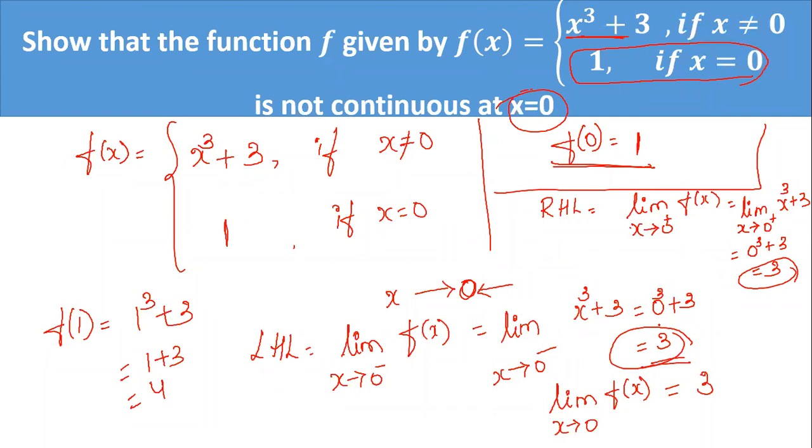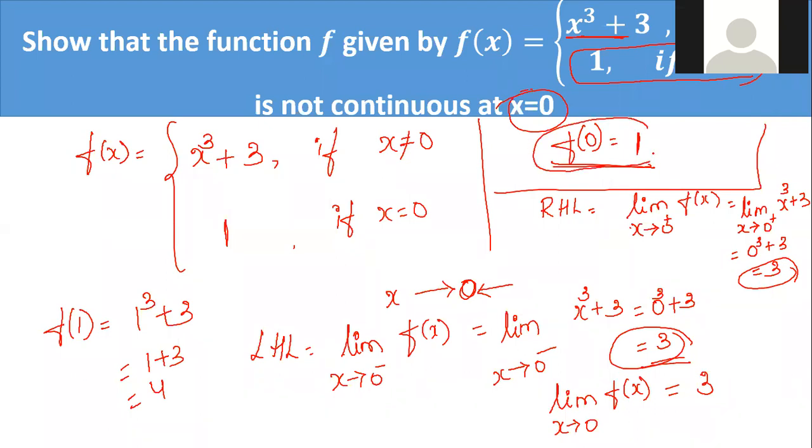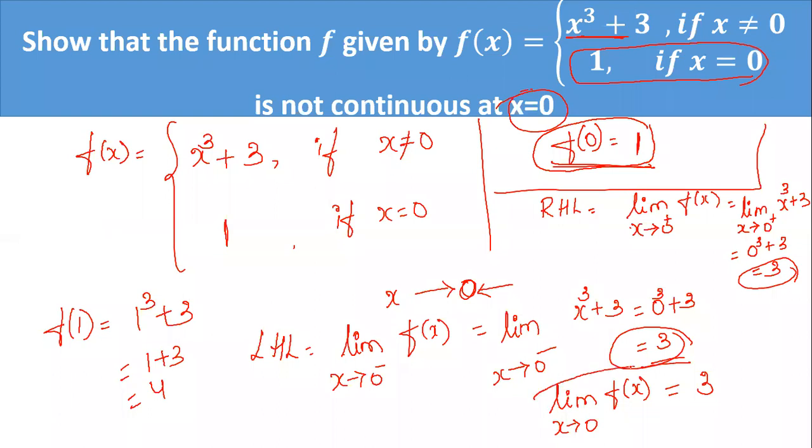Now you check according to our definition. Our definition of continuous at a point says the limit at that point should be equal to the value of the function at that point. What is the value of the function at x is equal to 0? It is 1. But what is the value of the limit as x tends to 0? It is 3. So you can see that both are not equal.